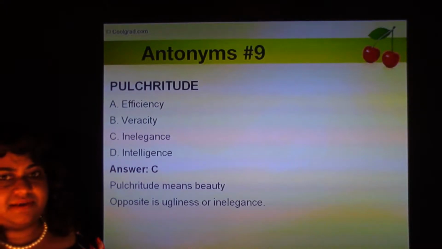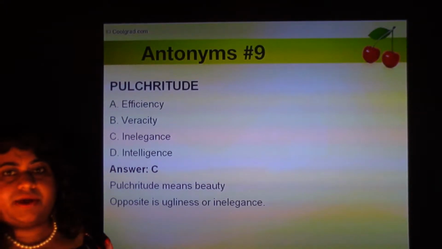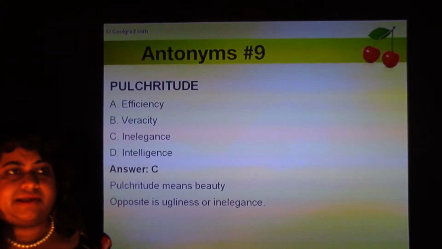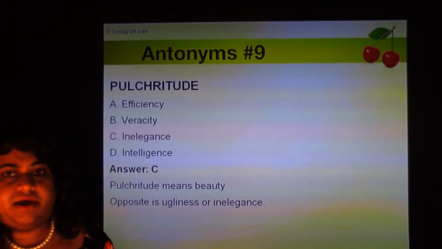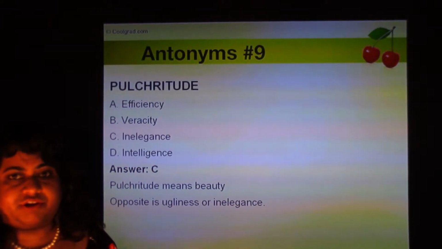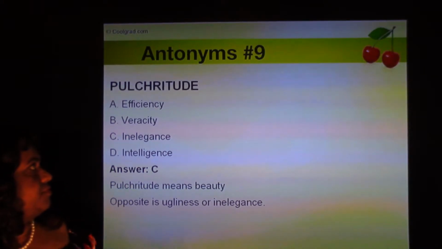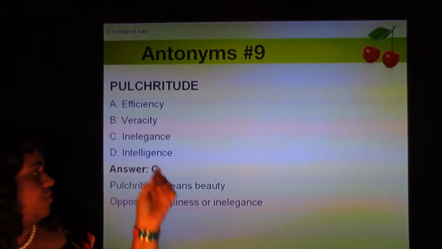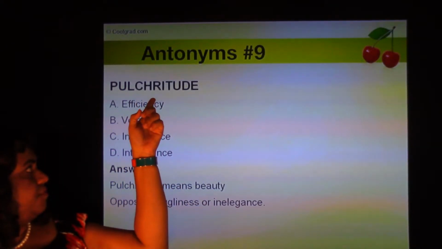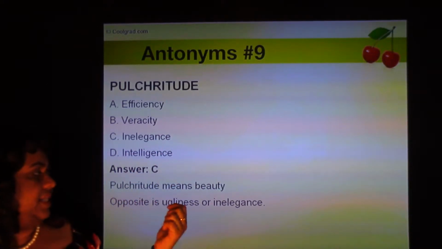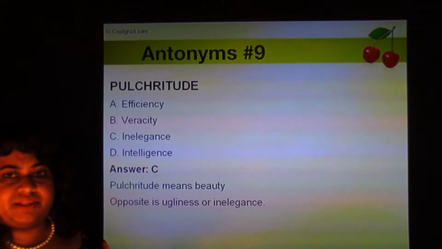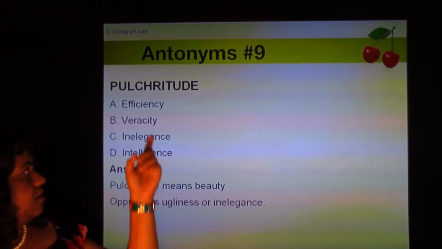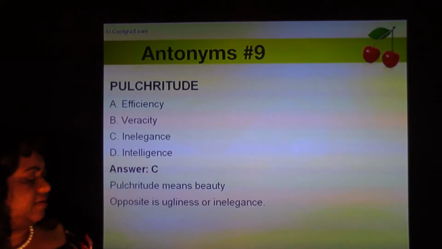So pulchritude means beauty. The way I remember it is, when I think of pulchritude, I think of a peacock with all the feathers, and that somehow reminds me of the word pulchritude. So it means beautiful. Pulchritude is beauty, it's a noun. And the opposite of pulchritude is inelegance or ugliness. So, we all know that elegant means beautiful, and the opposite of elegant is inelegant. Inelegant is ugly. Opposite of pulchritude is ugliness or inelegance.